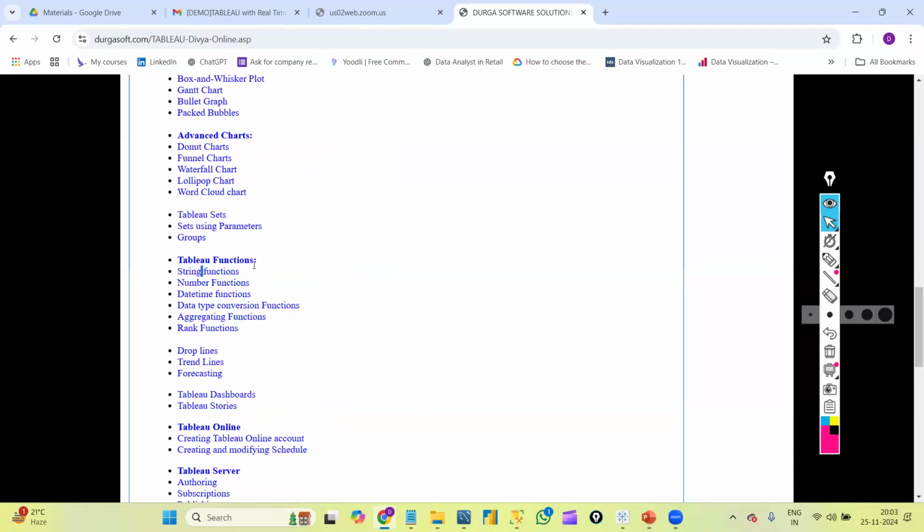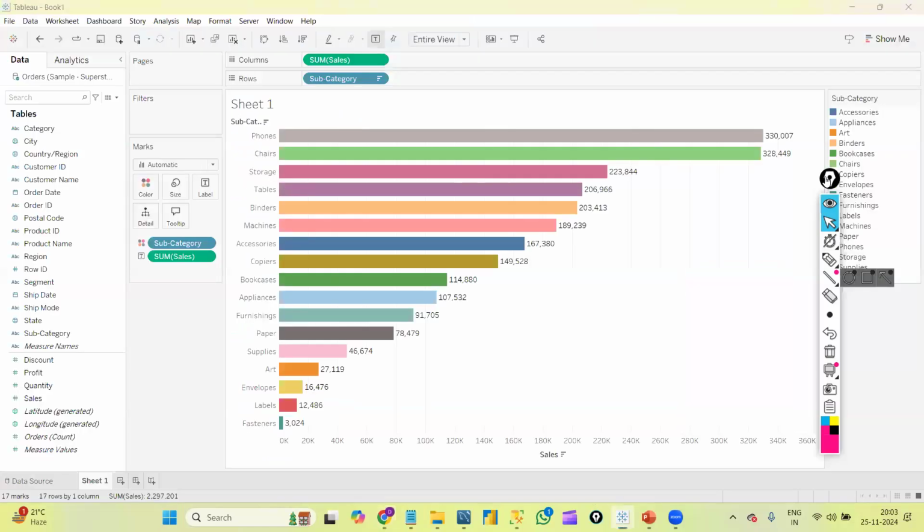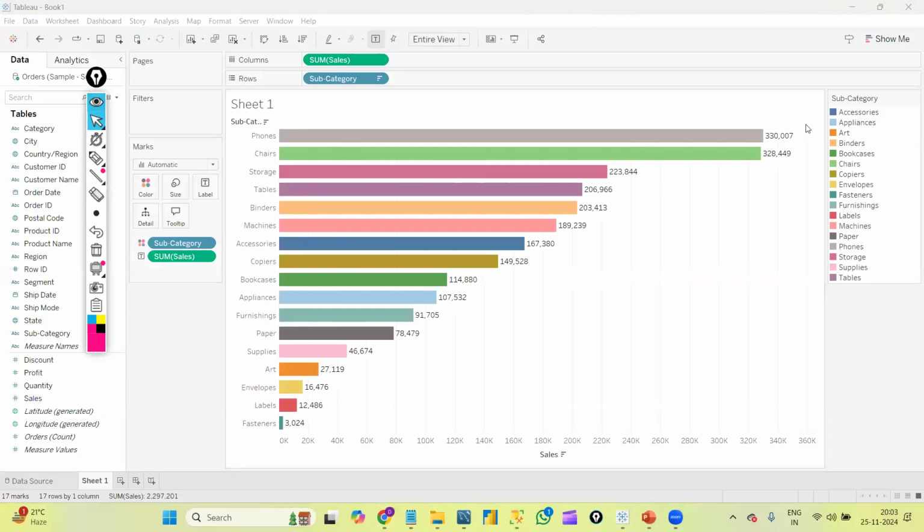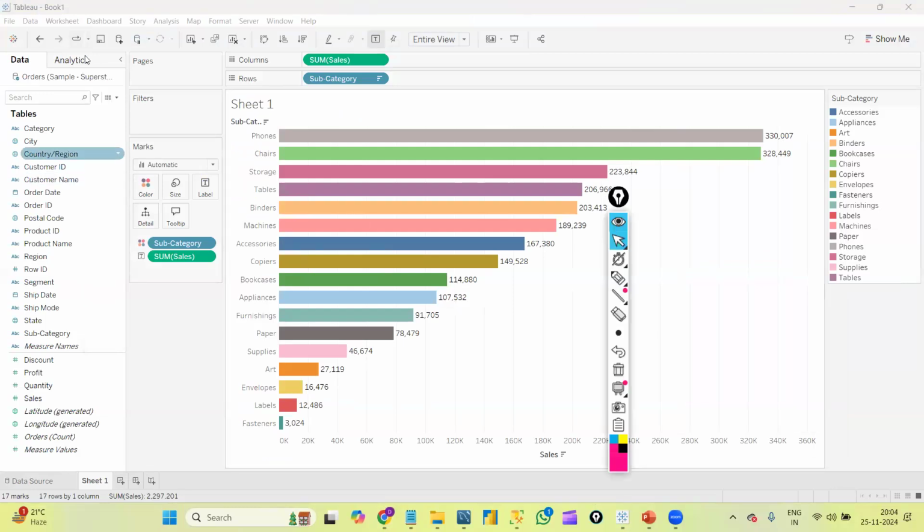In each category we have many: in string functions we have so many, in number functions so many. Again, I'm not saying I'm going to explain each and every function, only the most important functions and whatever we will do in real time. We will discuss everything in detail, and once I create those, I will show you.